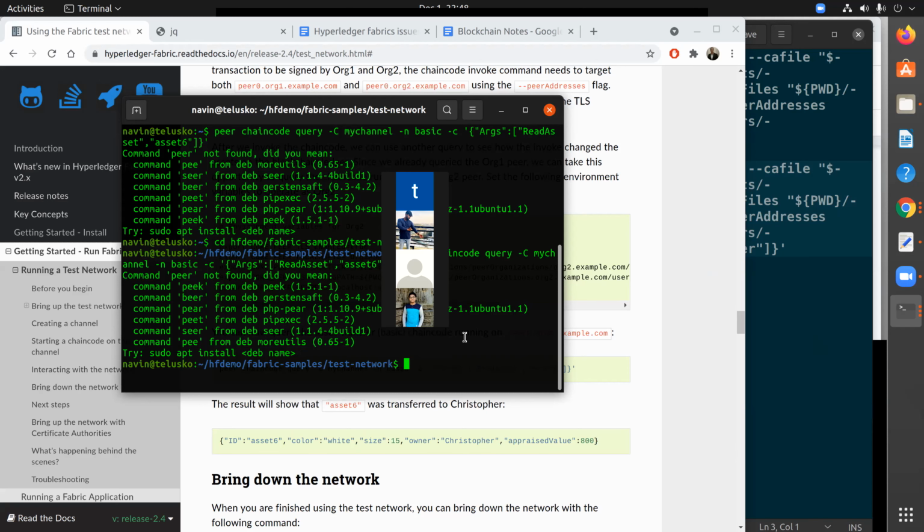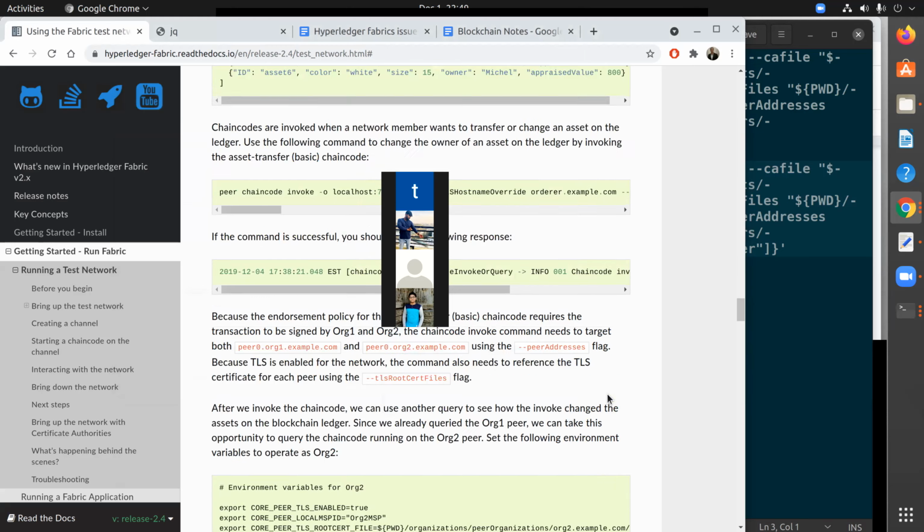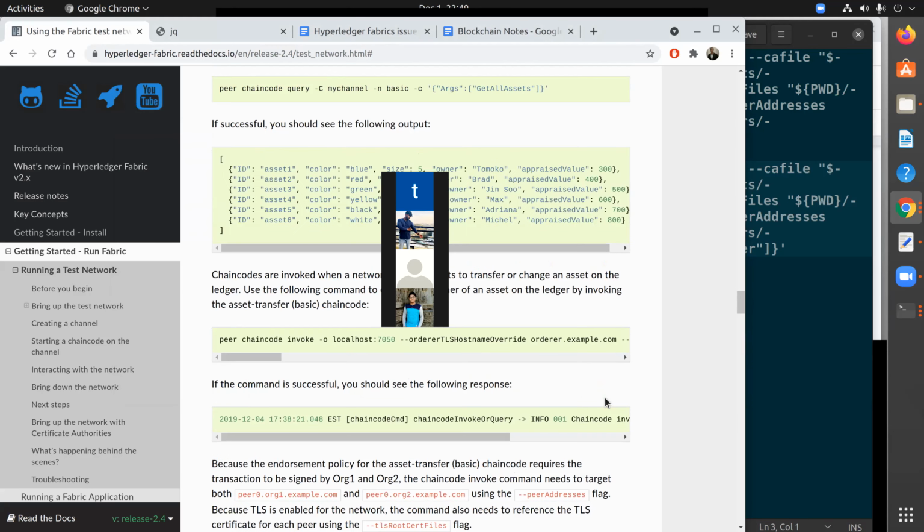Yeah, but the network is running, right? It's running just on a different terminal, correct? It's not running on this terminal. That's all. I don't think that should be an issue. So basically the entire network is running on Docker, right? And using any console, I should be able to get access to Docker. Let's try. I think it should work. If not, then we'll do these things which you mentioned.